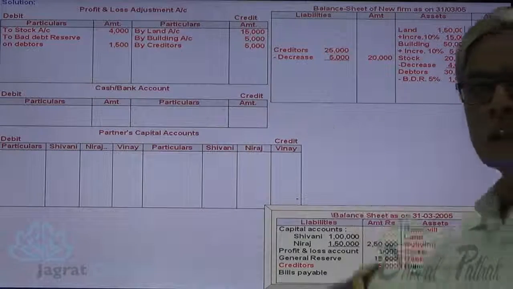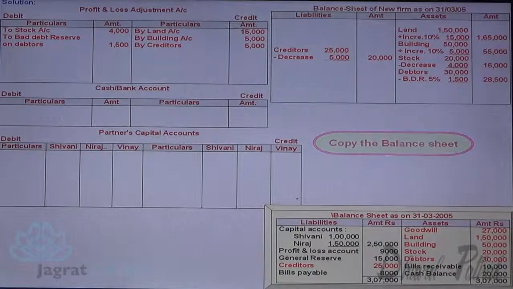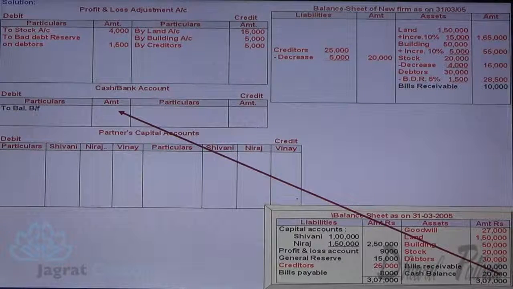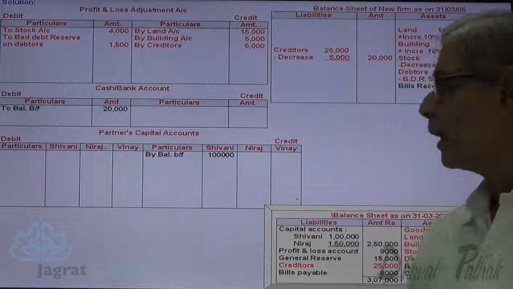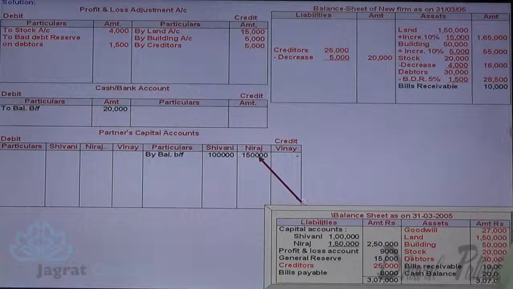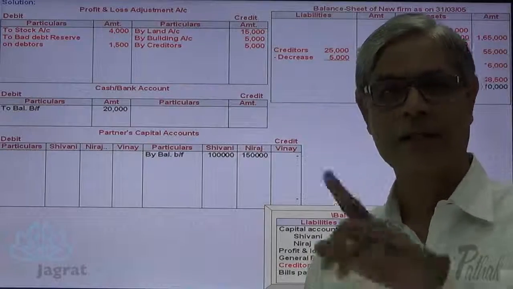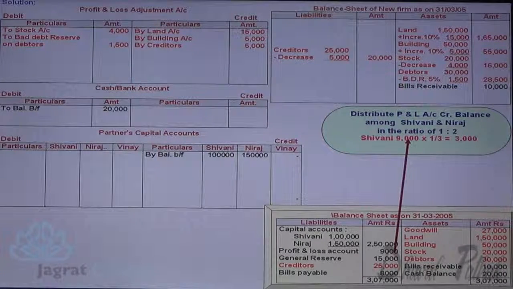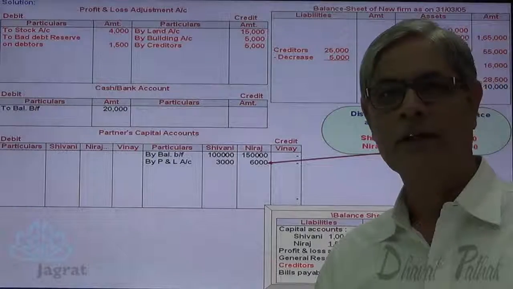After considering all this adjustment, I want to copy the details of the balance sheet which are not revalued. Here, bills receivable on the balance sheet assets at 10,000, cash and bank balance, opening balance brought forward 20,000, capital of Shivani credited to Shivani's capital account, capital of Neeraj credited to Neeraj's capital account. Profit and loss account 9,000 is distributed in the ratio of 1:2, so 3,000 and 6,000 is the distributed amount to Shivani and Neeraj. Look at it: 9,000 into 1/3, 9,000 into 2/3. This 3,000 and 6,000 is credited to Shivani's and Neeraj's capital accounts. Profit is distributed in the old ratio.